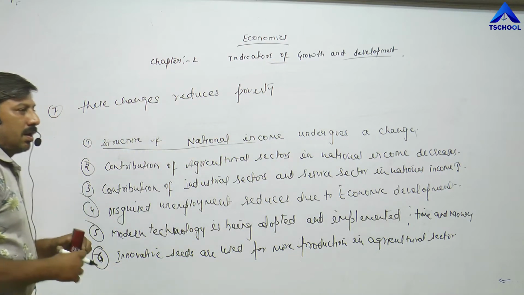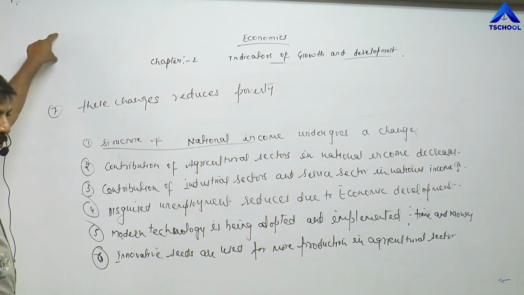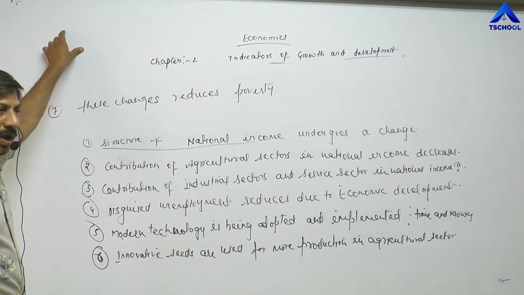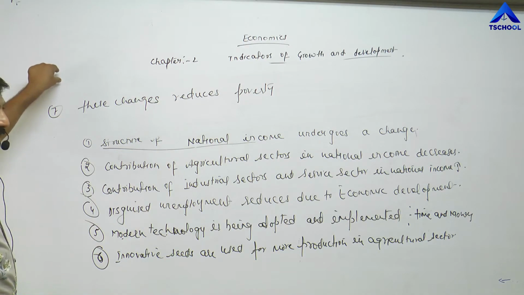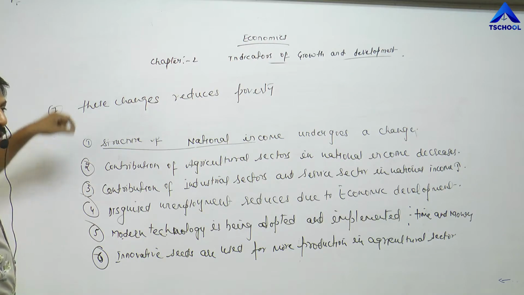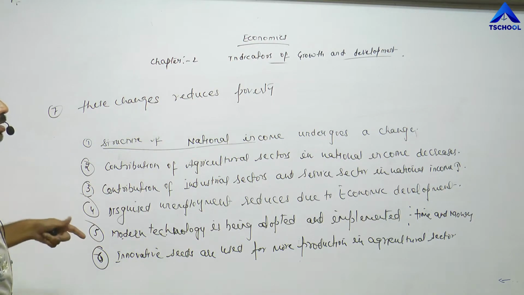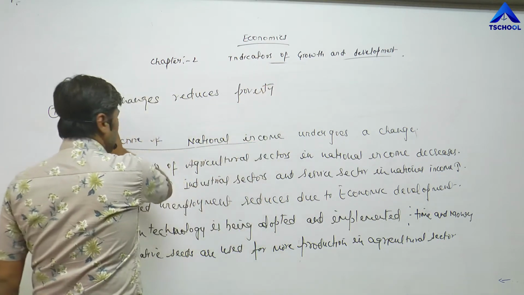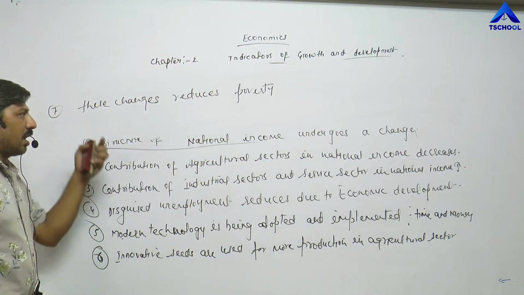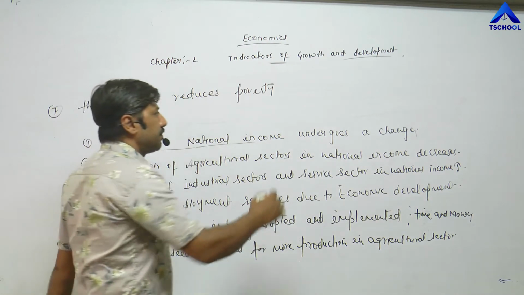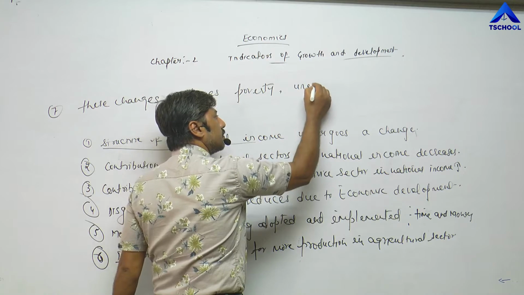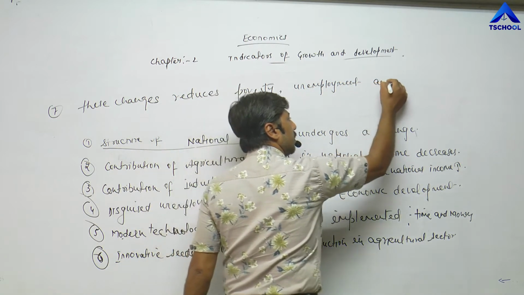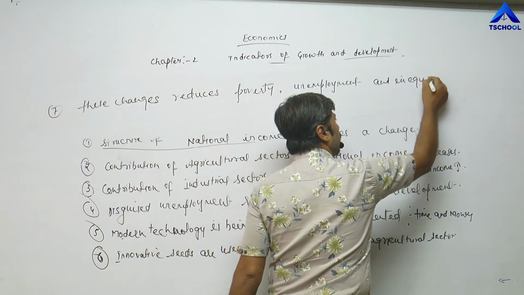How? When pressure of population in the agricultural sector reduces, individuals are able to get jobs in the industrial and service sectors, and they are able to earn more income. As a result, poverty reduces. So all this process brings changes. These changes reduce poverty, unemployment, and inequalities of income.